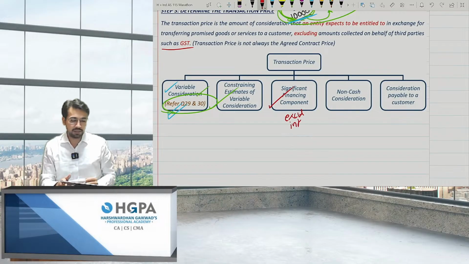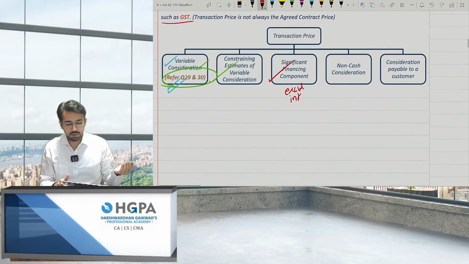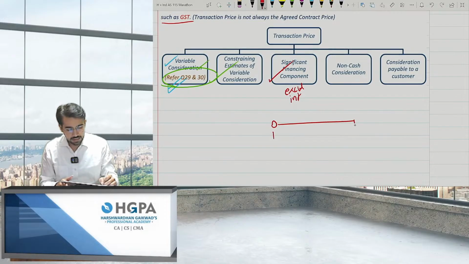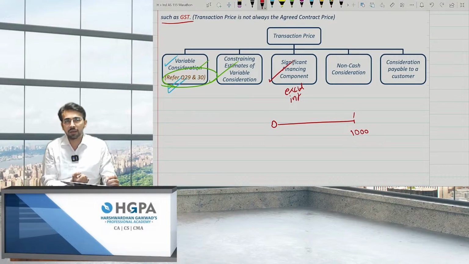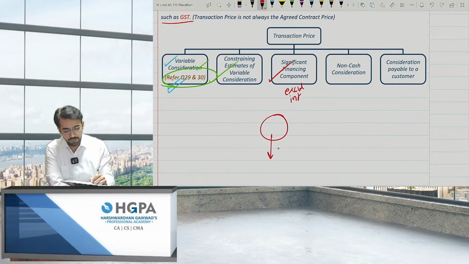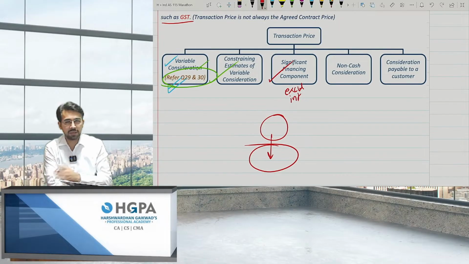For example, I went to, let's say, Vijay Sales or Chroma. I went to Chroma and I told them, give me a laptop, right? I purchased a laptop and I told them I'll pay you 1 lakh after 1 year. Obviously, this is year 0 and this is year 1. I'll be paying 1 lakh over here. If I pay the cash price, it'll give me a certain discount. So obviously, this price will be treated as the transaction price, not the 1 lakh.